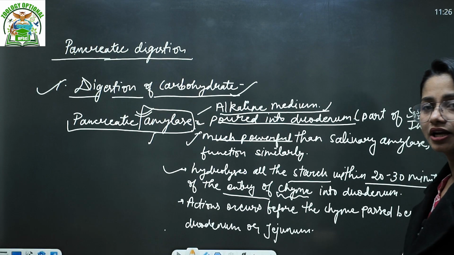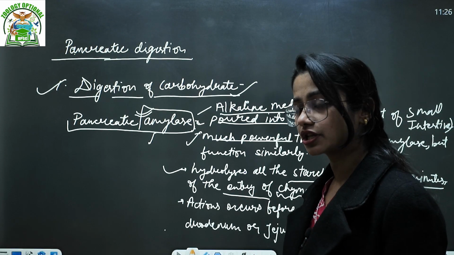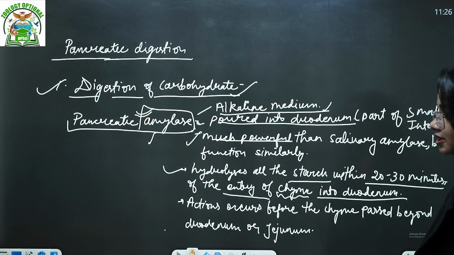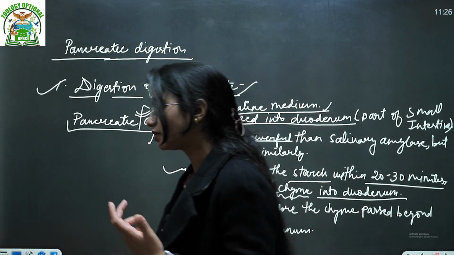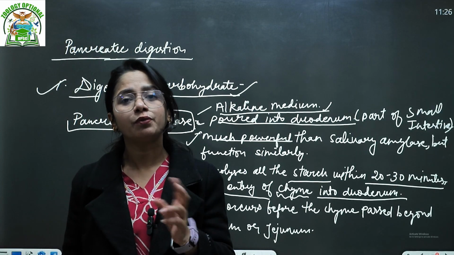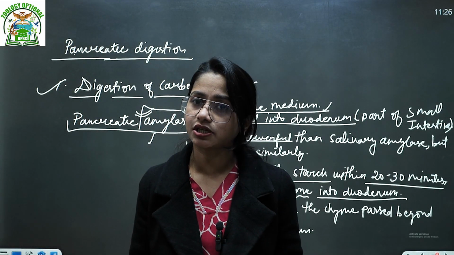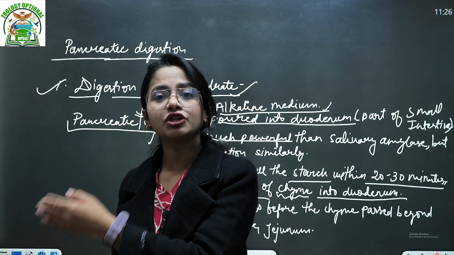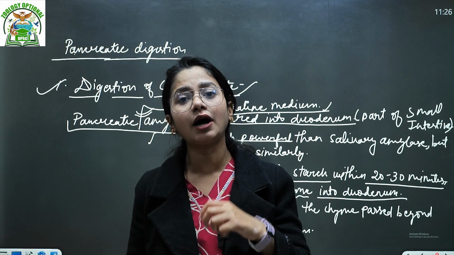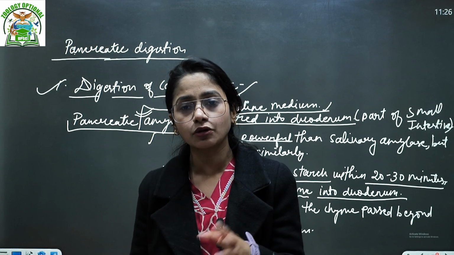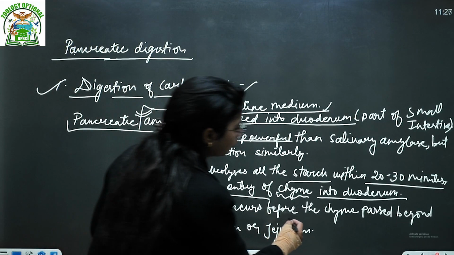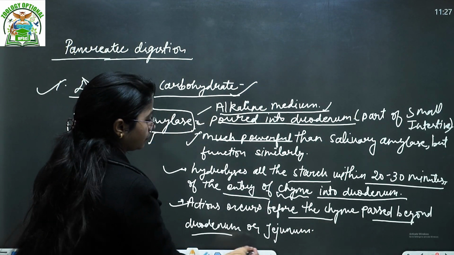Look what we have just said, that after passing through the stomach region, the food particle is known as chyme, into the duodenum. As soon as the food particle enters into the duodenum, pancreatic amylase is very powerful. Within 20 to 30 minutes it does digest before even reaching the jejunum, right? So carbohydrate digestion mainly happens in the duodenum and upper jejunum. It takes only around 20 to 30 minutes, right? So the action occurs before the chyme passes beyond the duodenum or the jejunum.